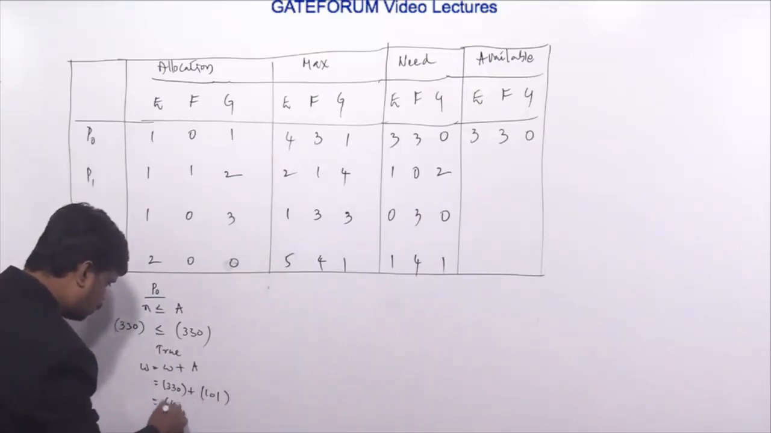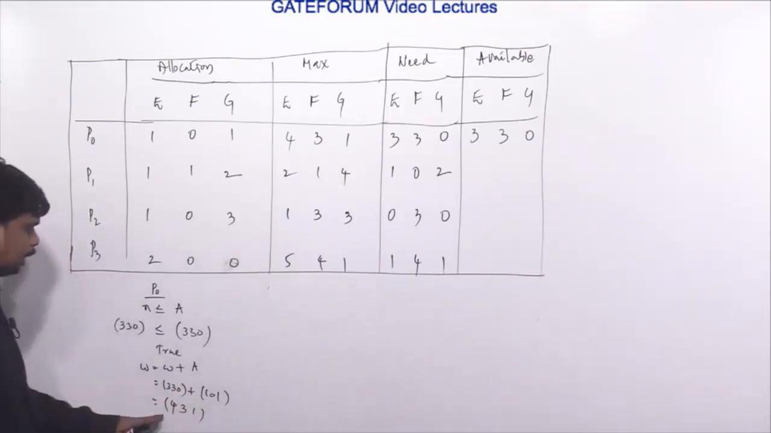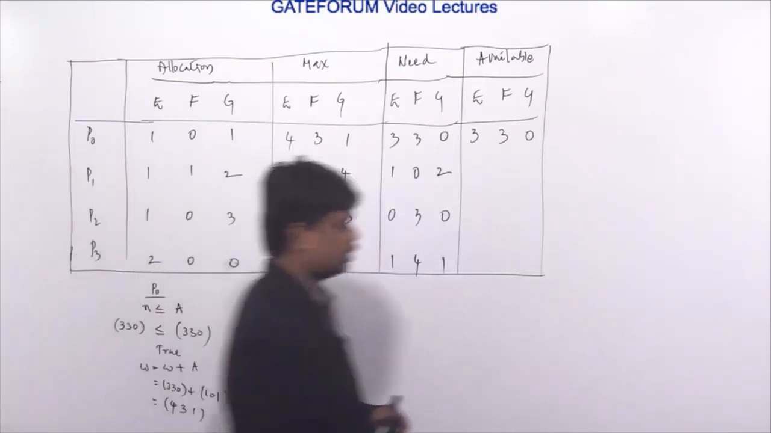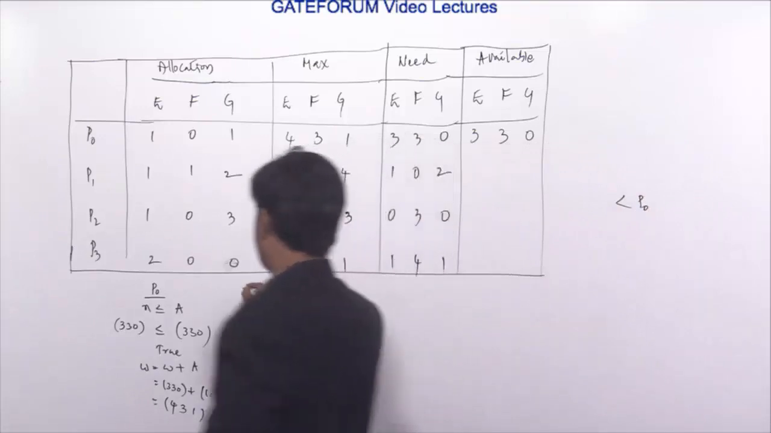So 3 plus 1, 4; 3 plus 0, 3; 0 plus 1, 1. So this is the updated available after P0 is completed. So in the safe sequence, I can add P0.